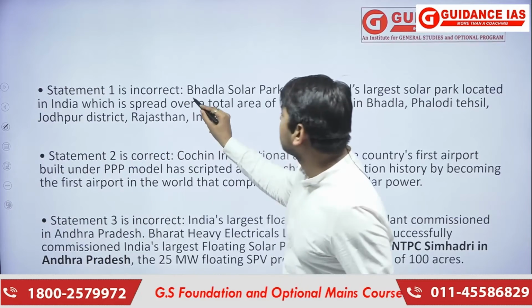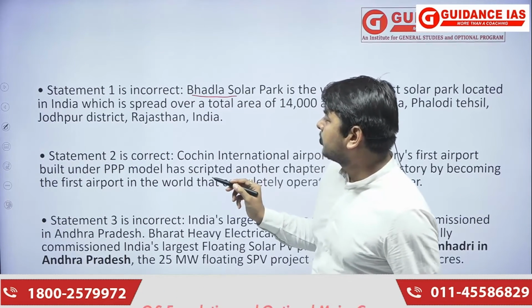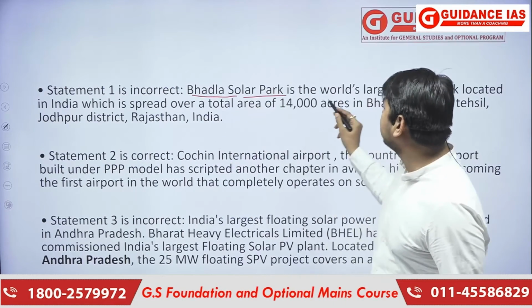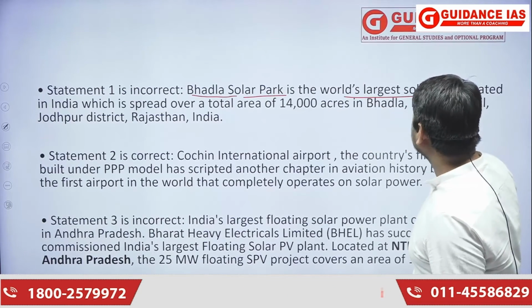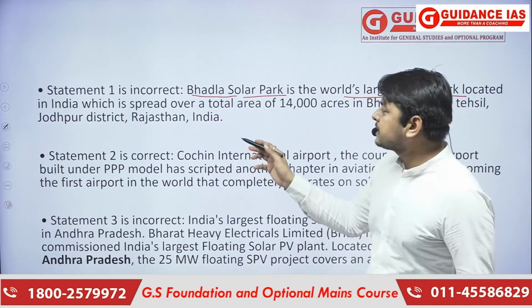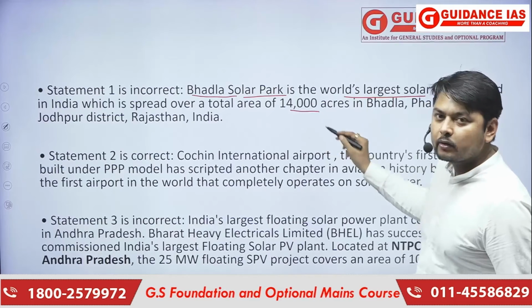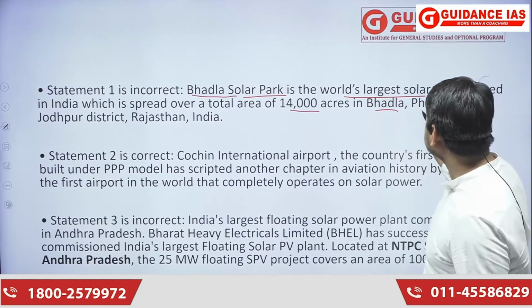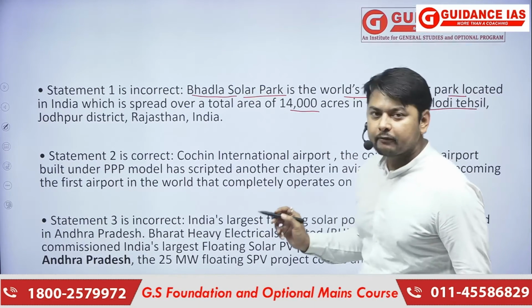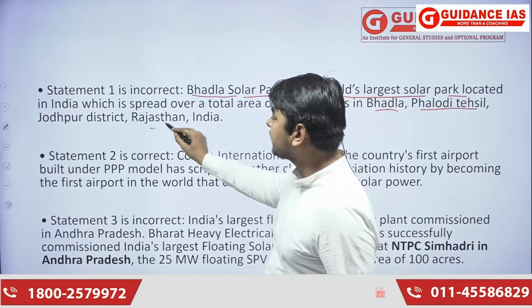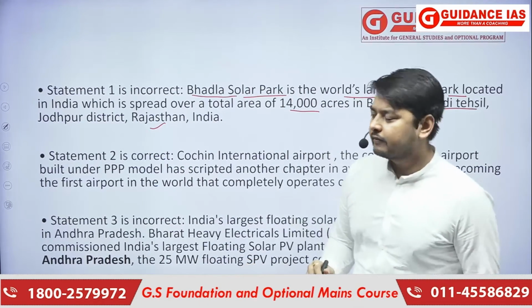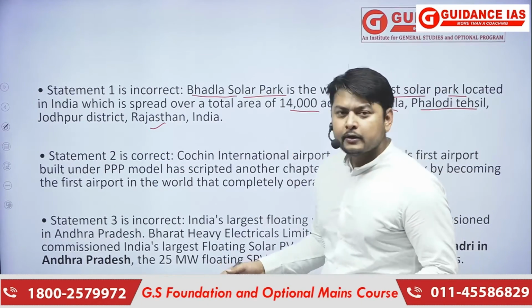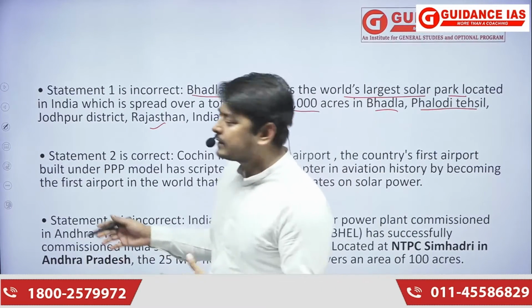So here the Bhadla Solar Power Park is the world's largest solar park located in India, which is spread over a total area of 14,000 acres in Bhadla, that is Falodi Tehsil, in the Jodhpur district of Rajasthan. The rest of the explanation is provided here, and it is likely the same thing is written there.